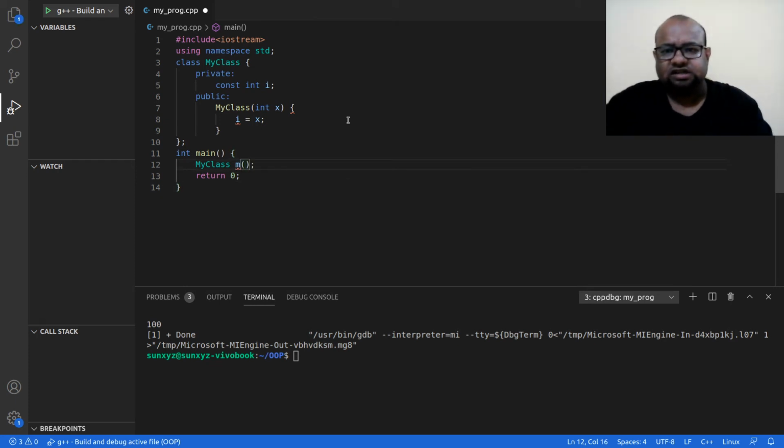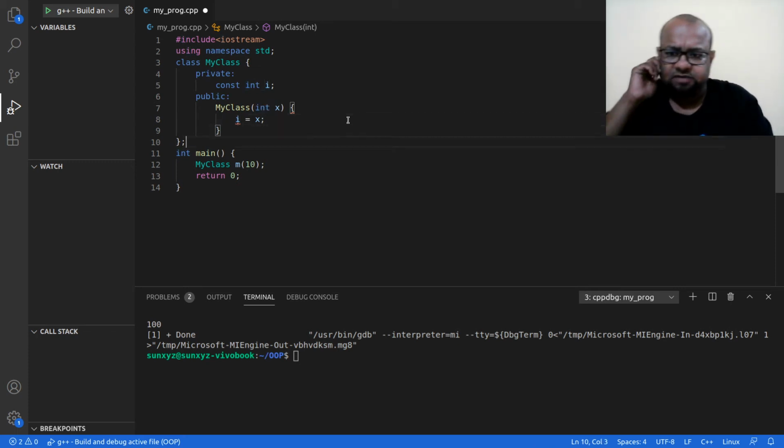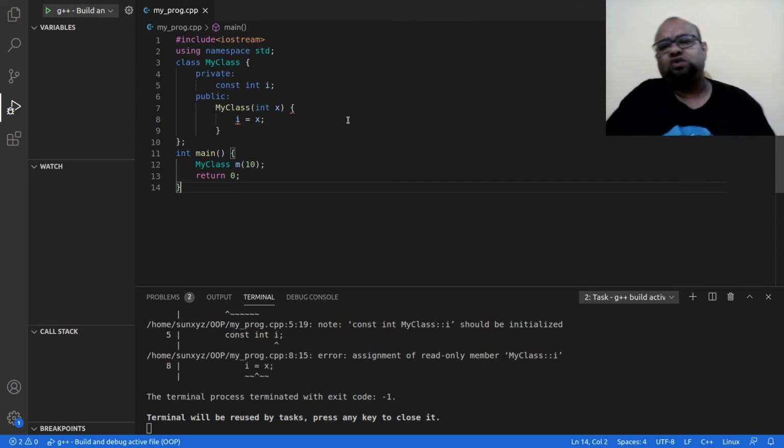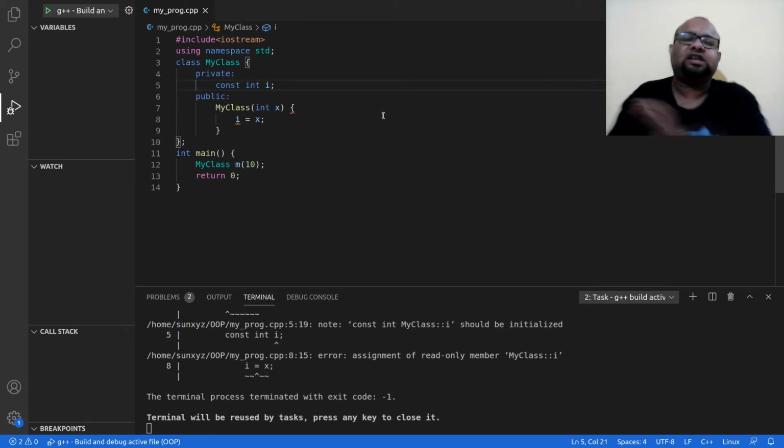And this takes a parameter, right? So I am passing 10 as the parameter. Yeah, so this is what I have. Now let me try to compile this. Okay, I cannot do this, I cannot write to this I, but I have created this constant.